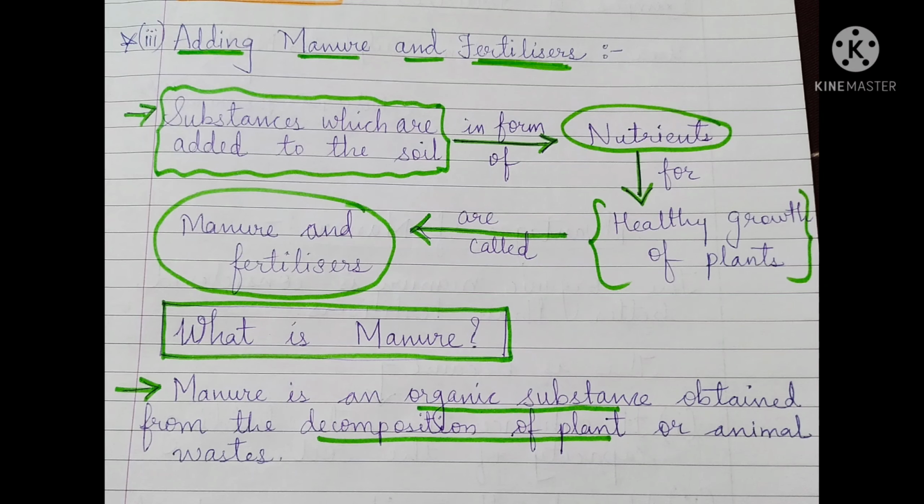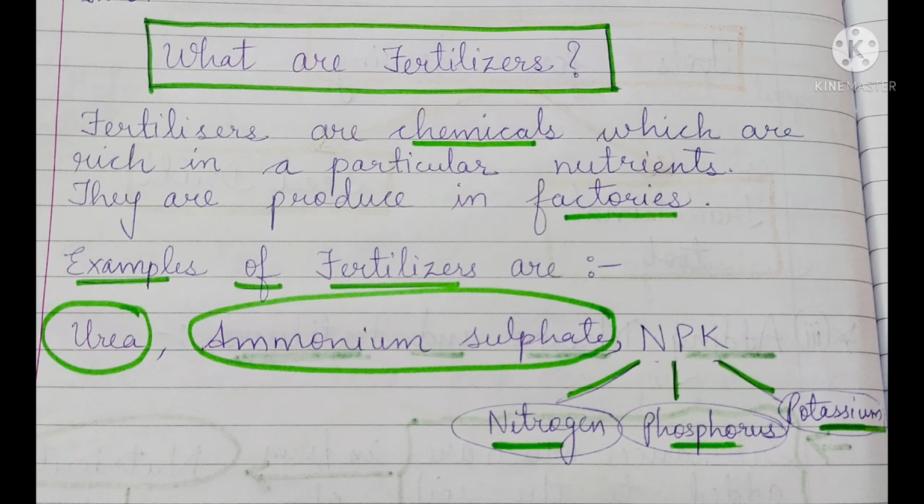I hope you have understood this topic of manure. Now we will go to the next topic, which is fertilizers. Now we will see what fertilizers are. Fertilizers are chemicals which are rich in a particular nutrient. They are produced in factories.